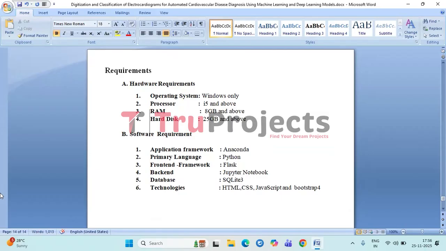Coming to the requirements, we have hardware requirements and software requirements. Hardware requirements consist of operating system Windows only, processor i5 and above, RAM 8 GB and above, hard disk 25 GB and above. Software requirements consist of application framework Anaconda, primary language Python, front-end framework Flask, backend Jupyter Notebook, database SQLite 3, and technologies used to build the front-end are HTML, CSS, JavaScript and Bootstrap.